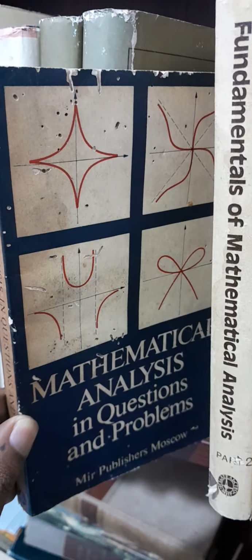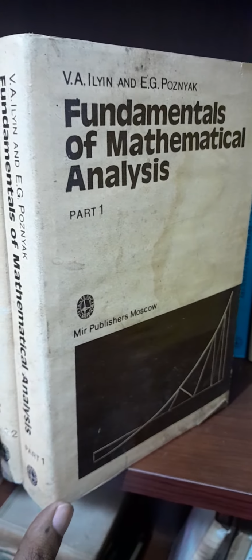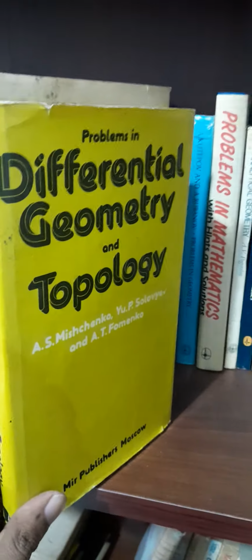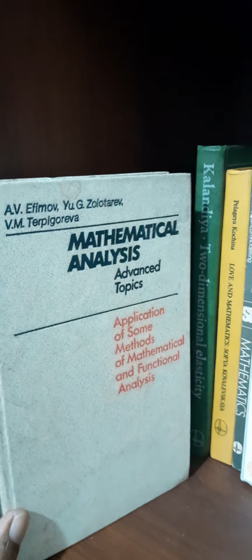Okay. This one, Mathematical Analysis in Questions and Problems. So there are several holes in this book. So this one is Ilyin and Poznyak's Fundamentals of Mathematical Analysis, 2 volumes. Then we have Problems in Differential Geometry and Topology. Okay, this one is Lectures on the Theory of Functions of a Complex Variable. I'll keep this down, and here this one is Mathematical Analysis.